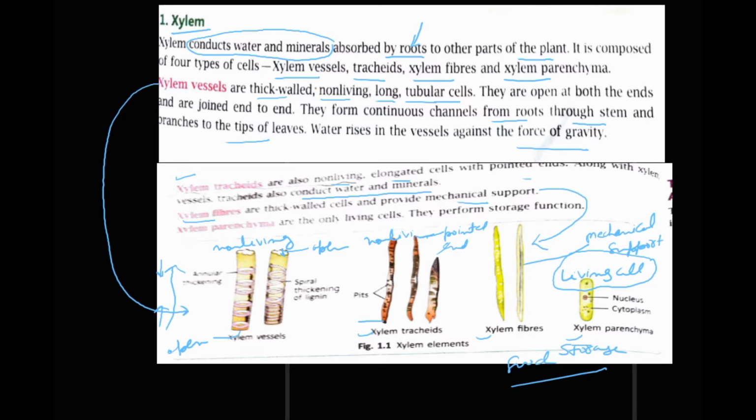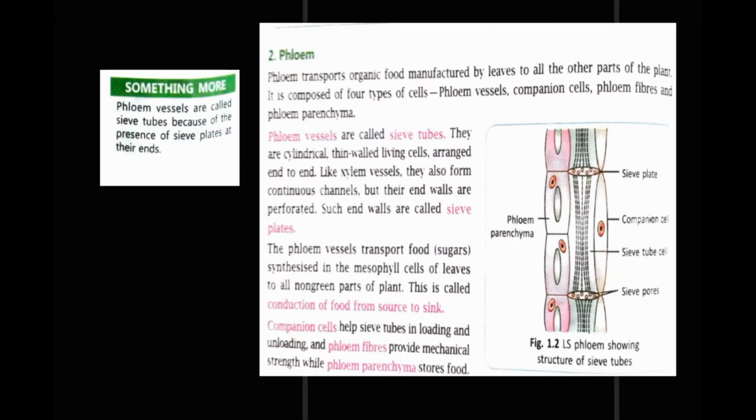Now we move on to the next topic, number 2, that is phloem. The function of xylem was conduction of water and minerals absorbed by roots to other parts of the plant, but the phloem transports organic food manufactured by leaves to all other parts of the plant.